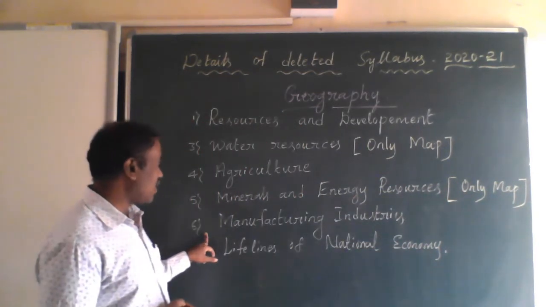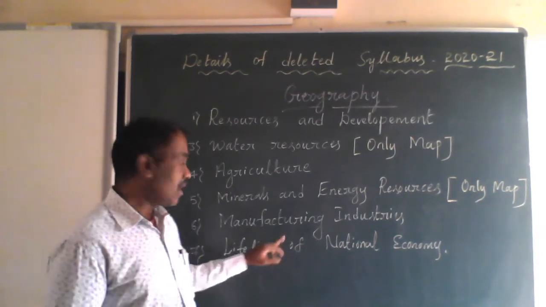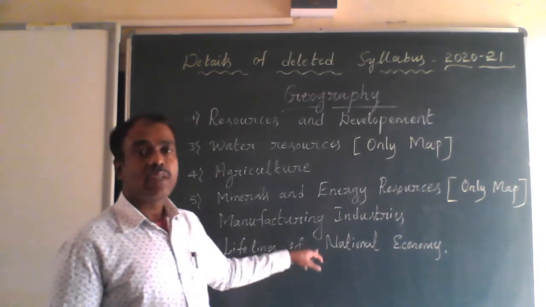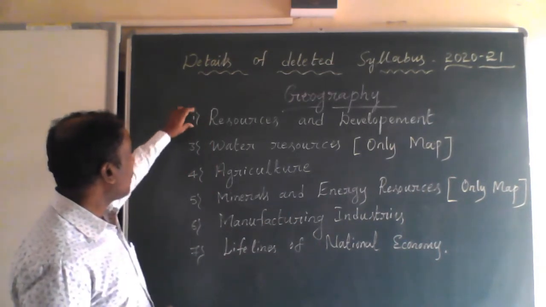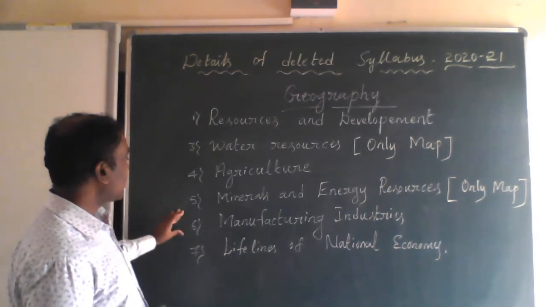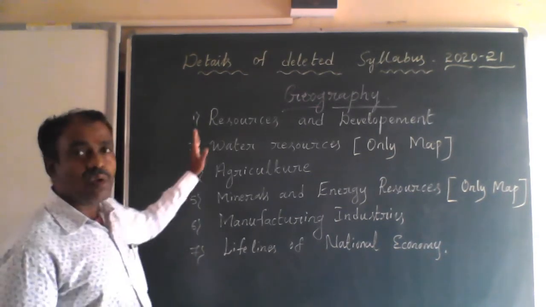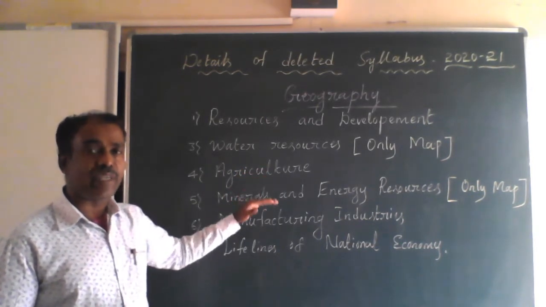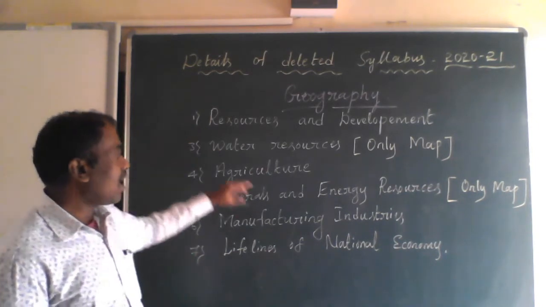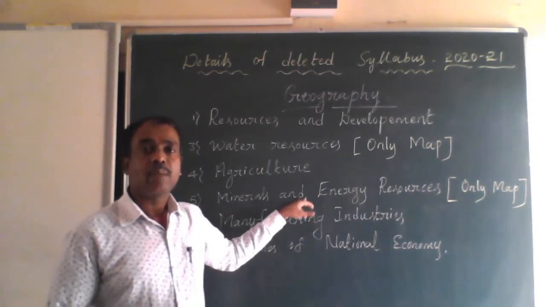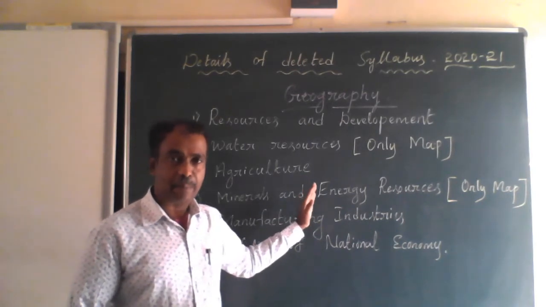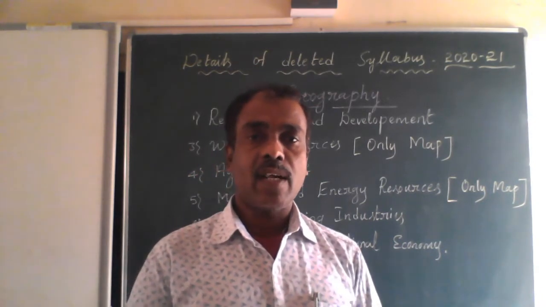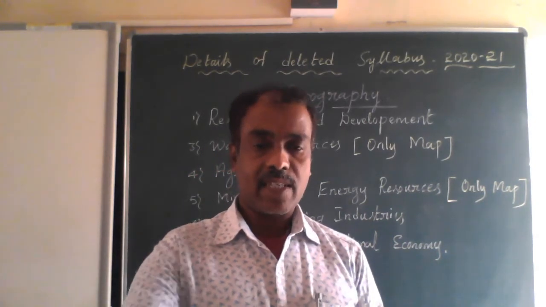And the sixth chapter, manufacturing industries and lifelines of national economy. So these four chapters, usually the first chapter, fourth chapter, sixth chapter, and seventh chapter, we are going to learn for academic year 2020 and 21. Water resources and minerals and energy resources, these two chapters are only for map purpose. Is it clear now? And let us discuss the deleted syllabus of history.